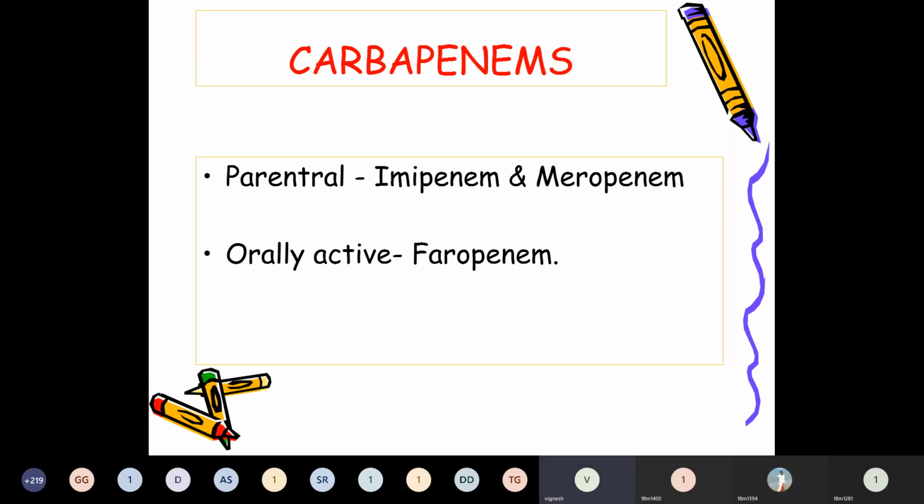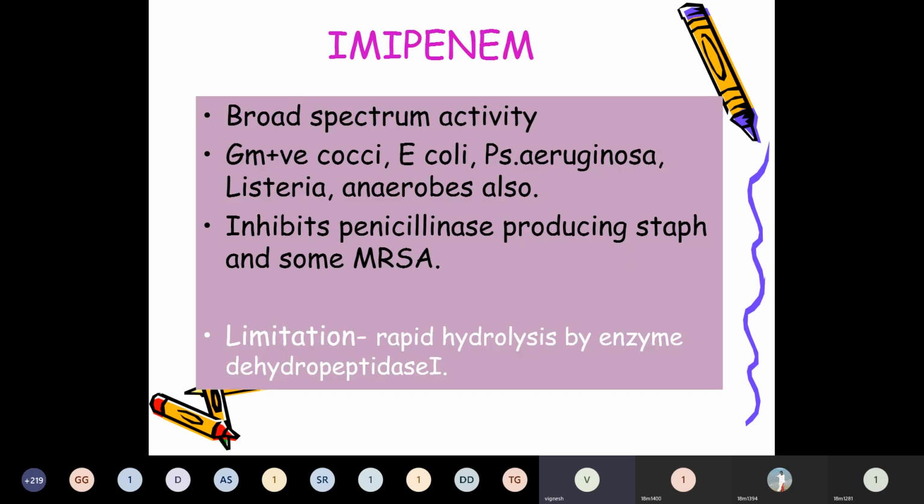Next are the carbapenems. Imipenem is an old drug and meropenem is a recently added drug. These are all short note questions. Imipenem is an extremely potent, broad spectrum beta-lactam antibiotic covering gram-positive cocci, Enterobacteriaceae, Pseudomonas, Listeria, as well as anaerobes like Bacteroides fragilis and Clostridium difficile. It inhibits penicillinase-producing staphylococci, and some MRSA are also inhibited.